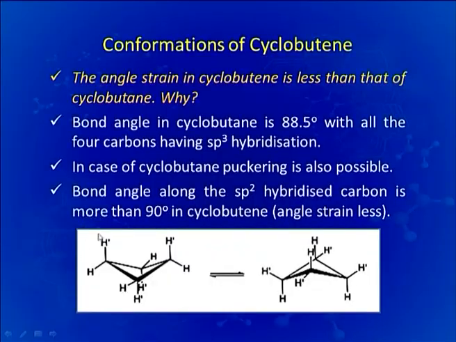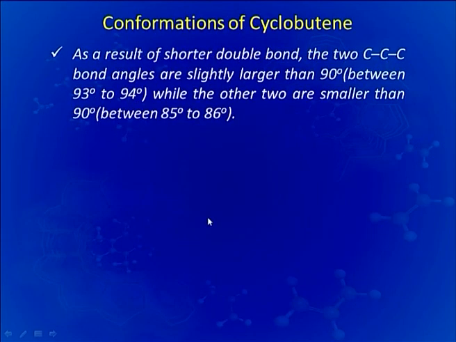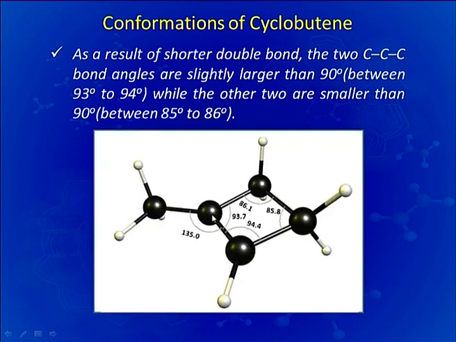In case of cyclobutane, puckering is possible. As a result, the angle becomes less than 90 degrees, as you can see here in these figures. Whereas, when we look at cyclobutene, the bond angle along the sp2 hybridized carbon is more than 90 degrees. The 2 sp2 hybridized carbons present in the ring force planarity. As a result of the shorter double bond, the 2 carbon-carbon-carbon bond angles are slightly larger than 90 degrees, while the other 2 are smaller than 90 degrees. As you can see here, this is the carbon-carbon double bond.